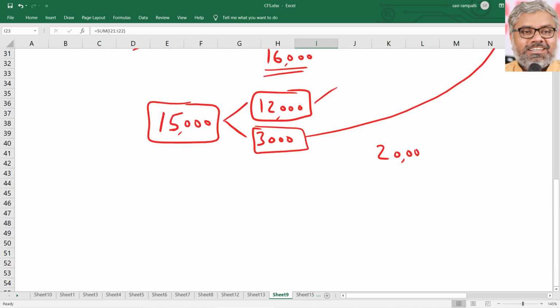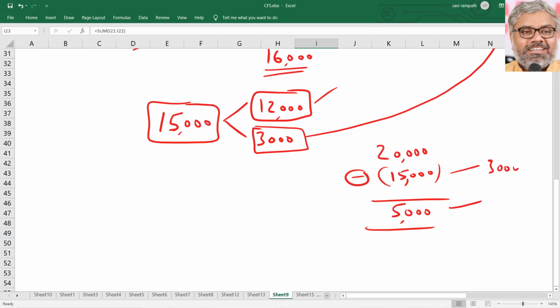So 20,000 is a profit. If it has declared a dividend of 15,000, definitely the remaining P&L account balance will be 5,000, right? Minorities will have a share in this also, and this also. How much will they have in the dividend? That is this 3,000 we are talking about. And in the remaining 5,000, they have 20%, which is 1,000.